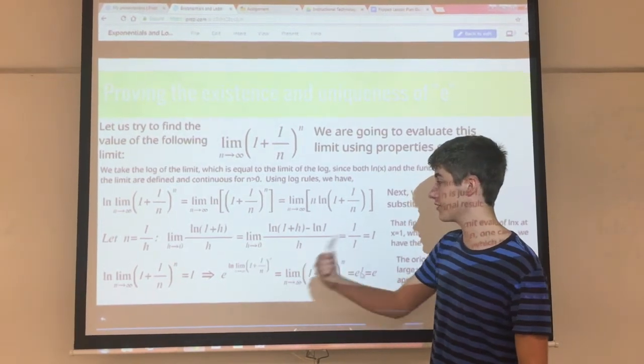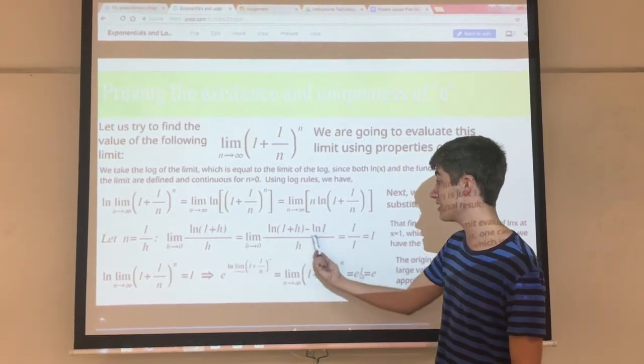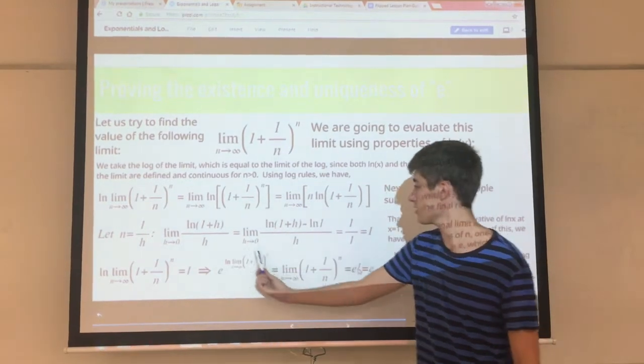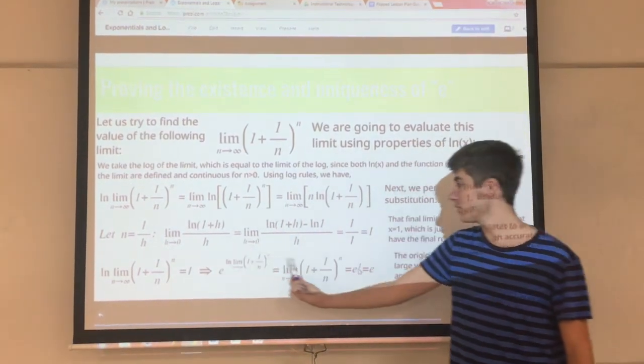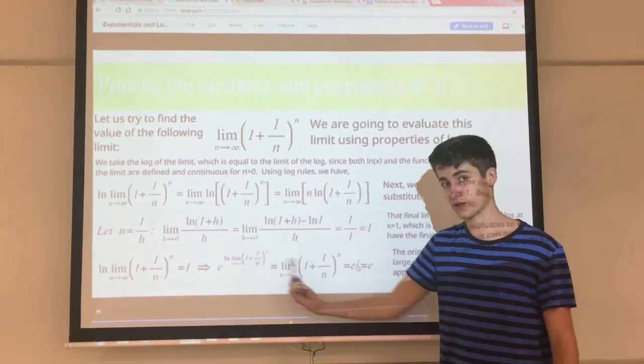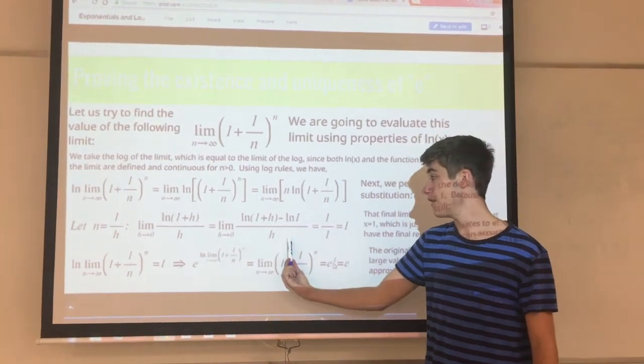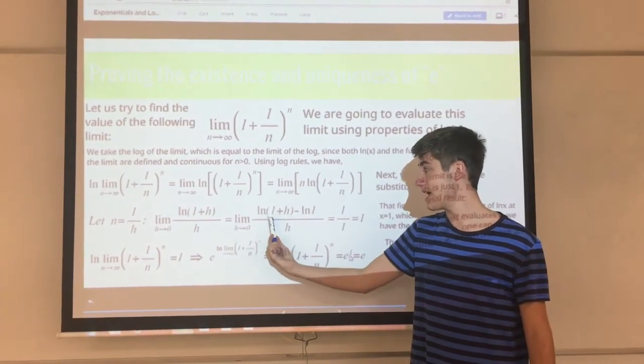e to the 0 is 1, so the natural log of 1 has to be 0. And so this is 0. But look at this. What does this look like? This looks like a very familiar form. This is the difference quotient. This is evaluating the derivative of the natural log of x at the point 1.